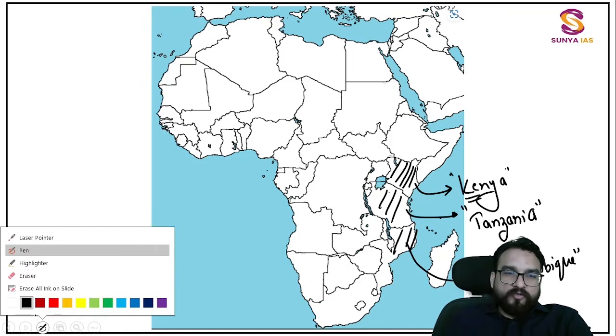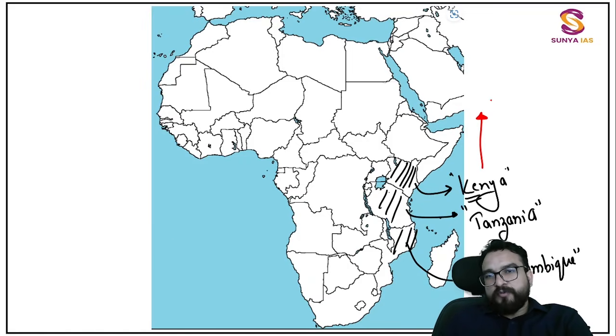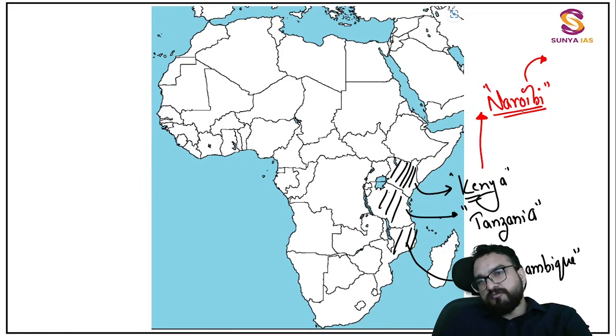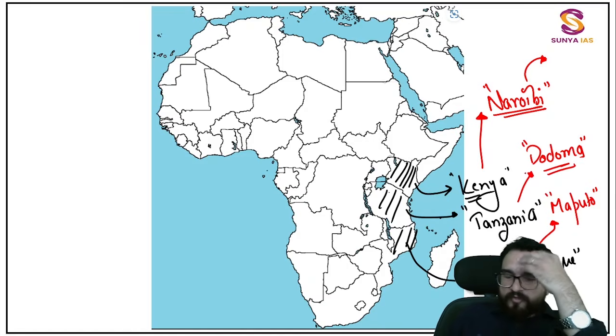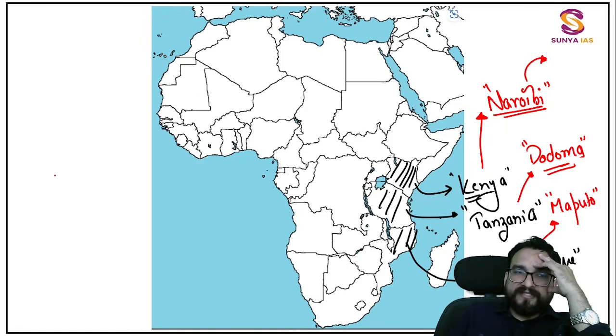Now Kenya's capital you all must know, that is Nairobi. This is a very famous series on Netflix, where they take the capital city names from. If you have watched it, well and good, otherwise there is no need to watch it right now. In Tanzania you will find Dodoma as the capital, and in Mozambique, Maputo is the capital. So Nairobi, Dodoma, and don't forget N'Djamena, Niamey.